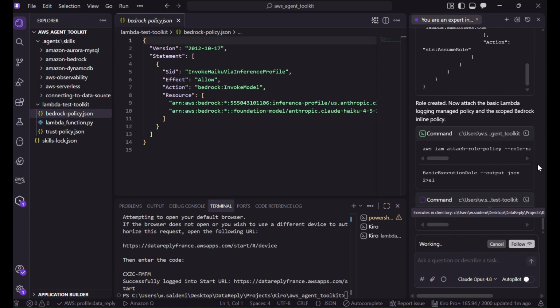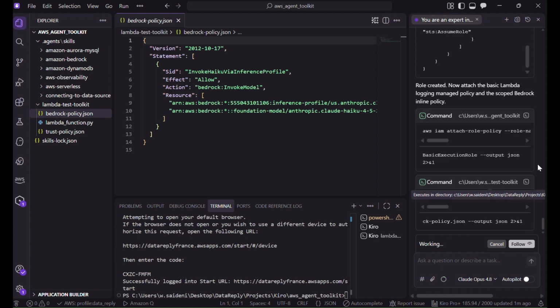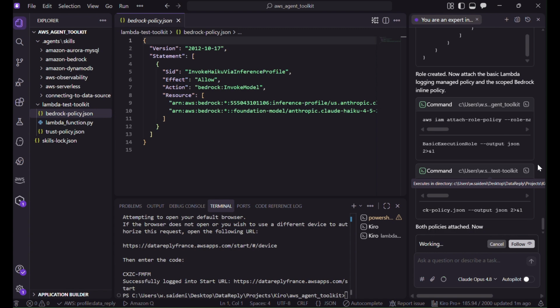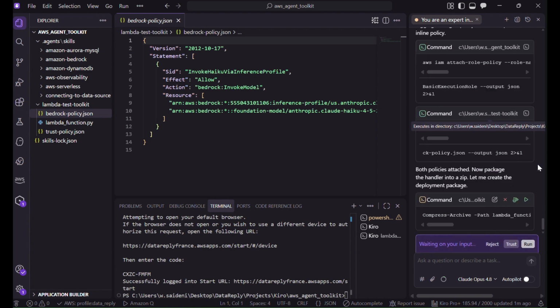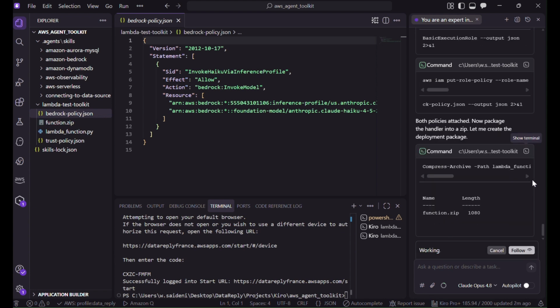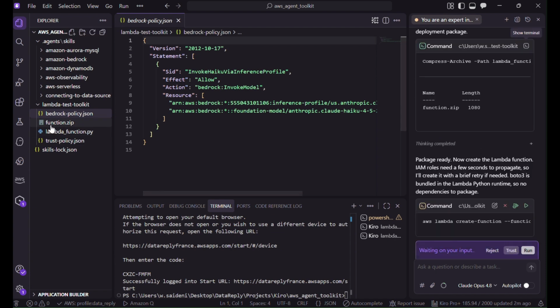Okay, very smart. So the Kiro agent was smart, actually, because instead of using the MCP server with a tool to create the role and to create the lambda, etc., now it switched to another approach to create the lambda and the role using the AWS CLI, which is very smart. Here it creates the function zip. Now it's creating the lambda function.